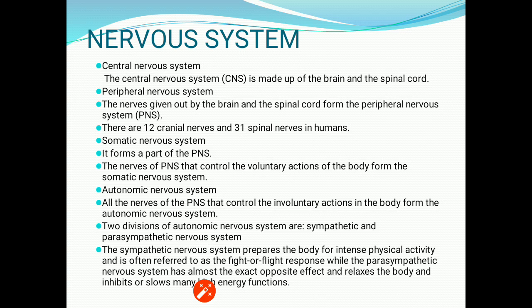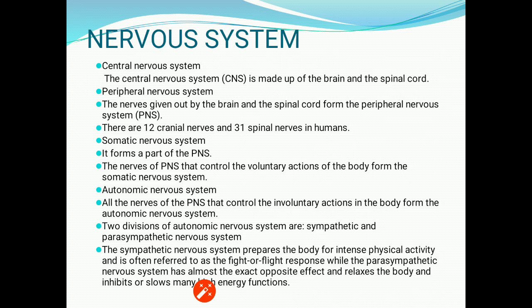Suppose you want to put the food in your mouth, so it is a voluntary action, it is under your control. So get back to the sentence. The nerves of the peripheral nervous system that control the voluntary actions of the body form the somatic nervous system.